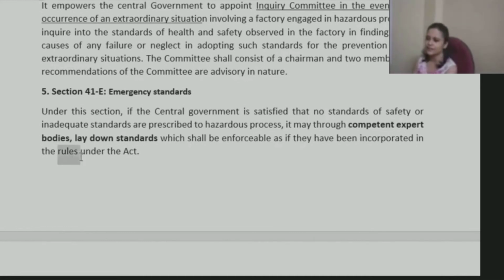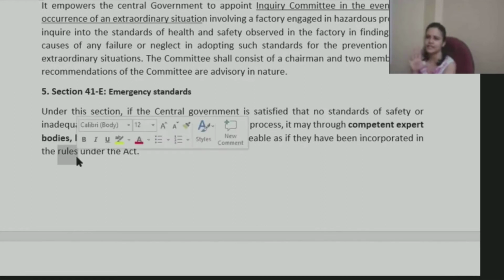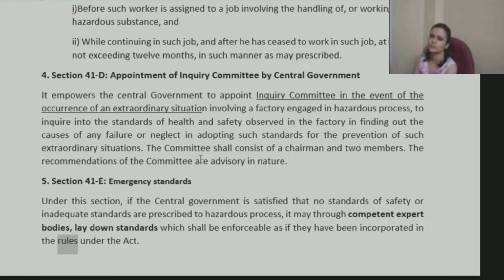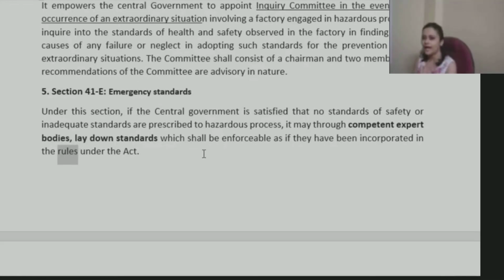There is something called rules, okay? Like there is one act, right? The act would basically provide for all the process and all that. Like they might say that this needs to be done, that needs to be done. But how that thing will actually be done, with regard to that we sometimes have rules also. Like there would be this Factories Act, and then there may be some rules with regard to it.